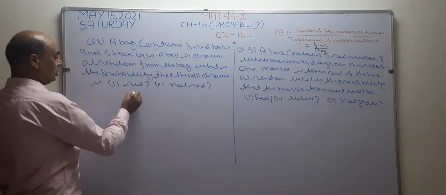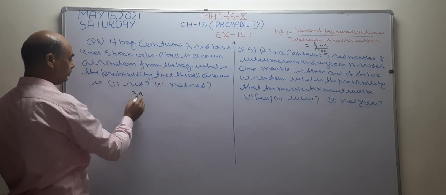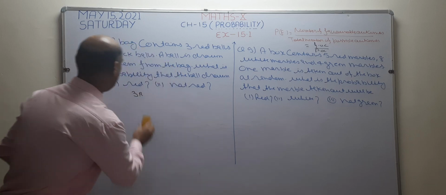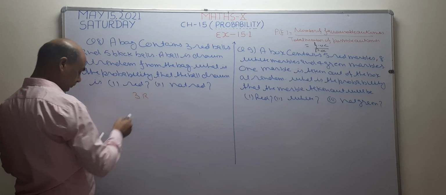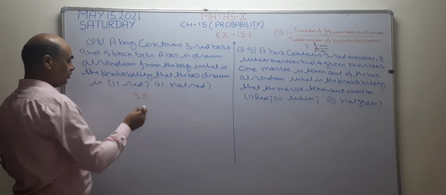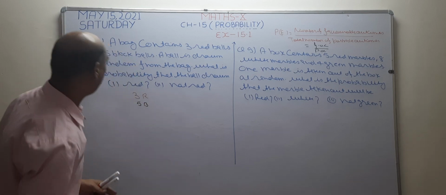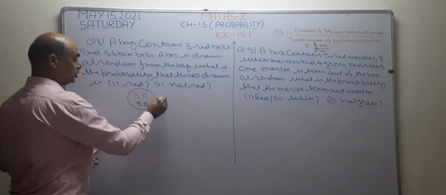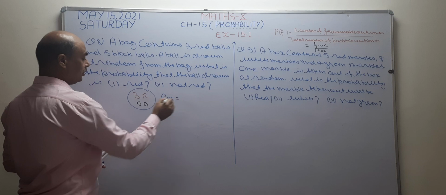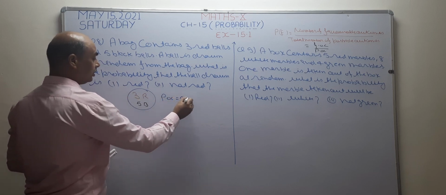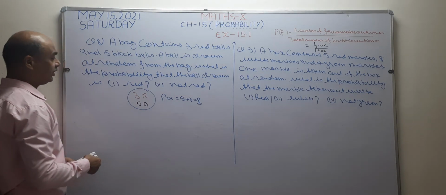In this question, 3 red balls are given and 5 black balls are there. See, 3 red balls are there and 5 black balls are there. I want to find the POC. What is the possible outcomes? 5 plus 3, 8. 8 is the total possible outcomes. Okay? Now I want to find the probability.